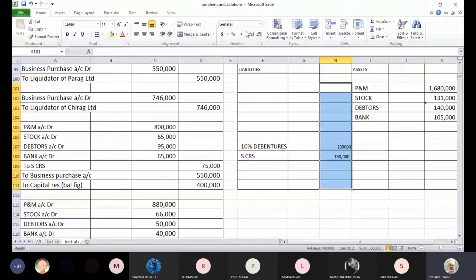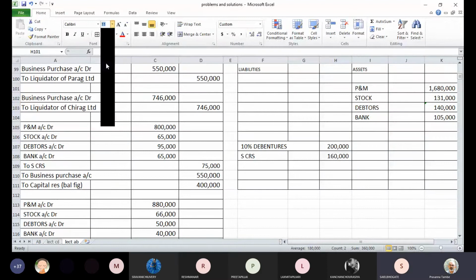Have you understood the items posted so far? Yes? Yes, sir. These are the assets and liabilities which you have taken over. You have simply totaled up Parag plus Chirag, whatever is the aggregate balance, because there are no further changes, except that 9% debentures became 10% debentures and debtors and creditors were reduced accordingly.